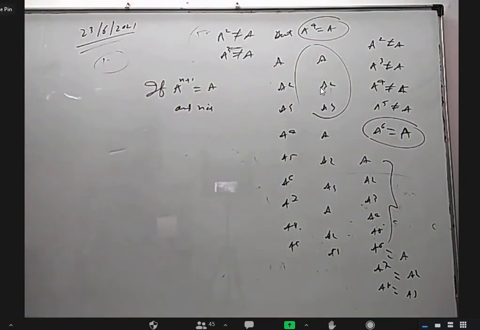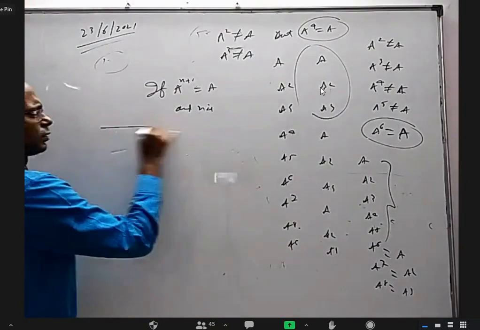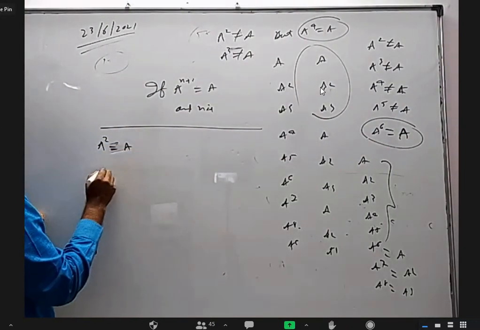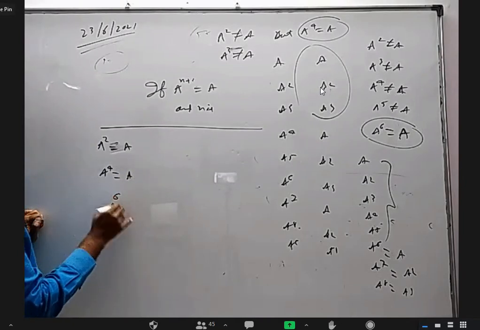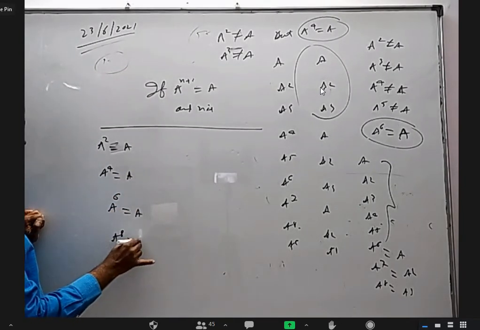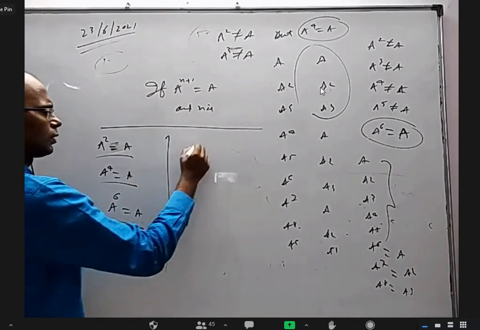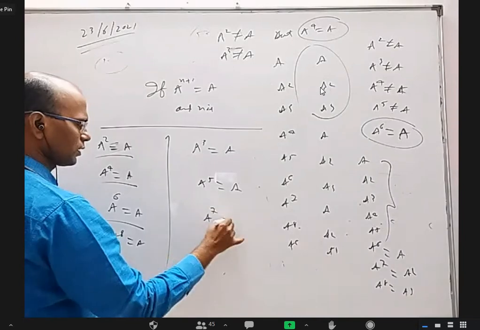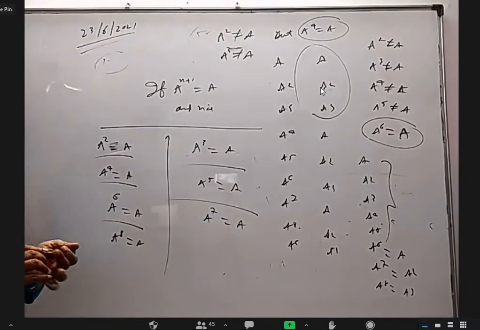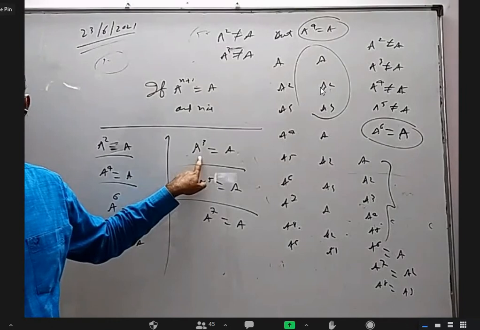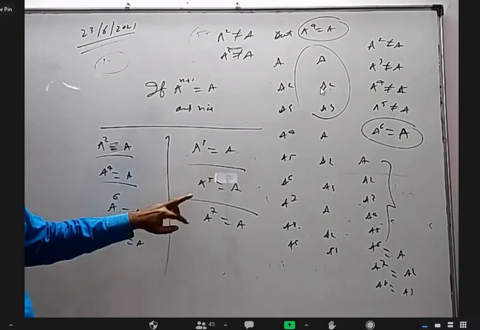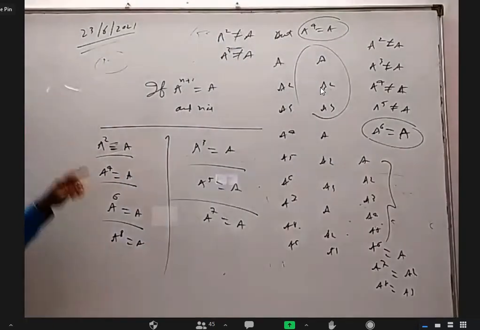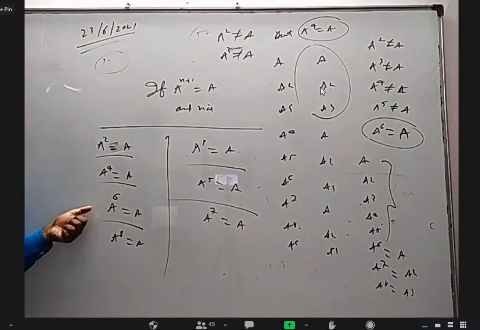Now, if I take A square equal to A, and A power 4 equal to A, and A power 6 equal to A, and A power 8 equal to A, these are all different things. And A cube equal to A separately, A power 5 equal to A, A power 7 equal to A, these are all different. This is a periodic matrix with order 2, am I right? This is a periodic matrix with order 4. This is a periodic matrix with order 6. This is a periodic matrix with order 1, order 3, order 5, order 7.